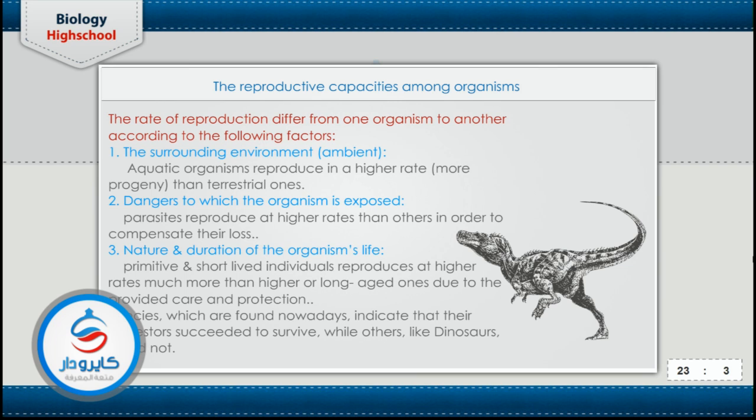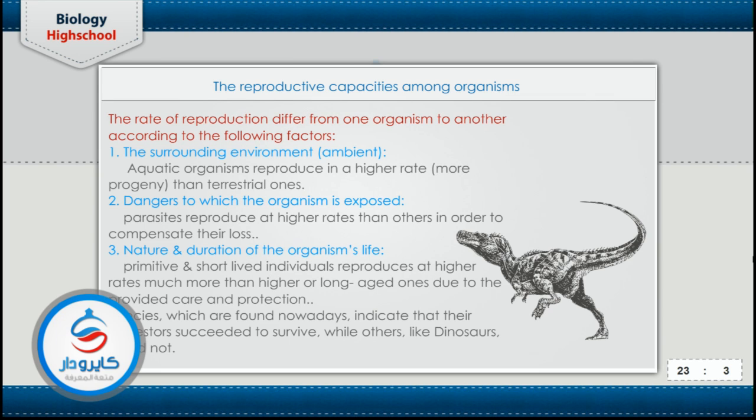If the living organism lives in the aquatic environment, where the living organism and the offspring are exposed to great danger and great external factors that may affect the life of the living organism, so the rate of reproduction in the aquatic environment is greater than that of the terrestrial environment, and also the dangers to which the organism is exposed.